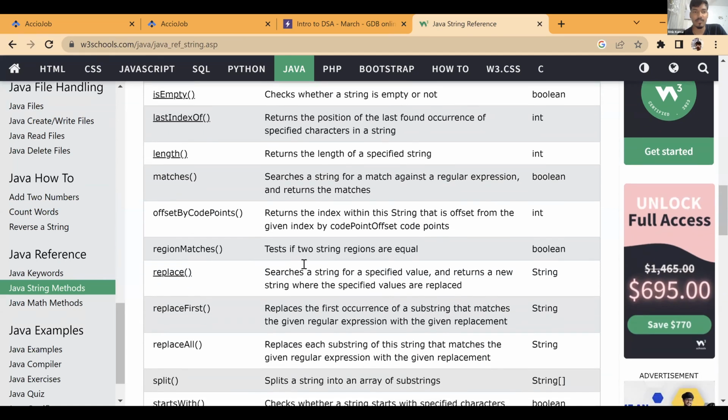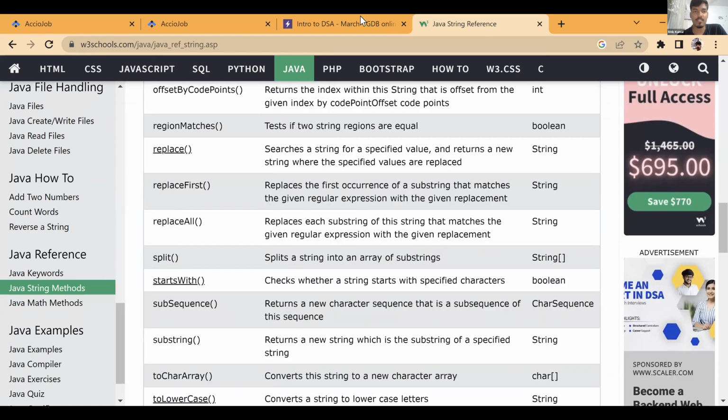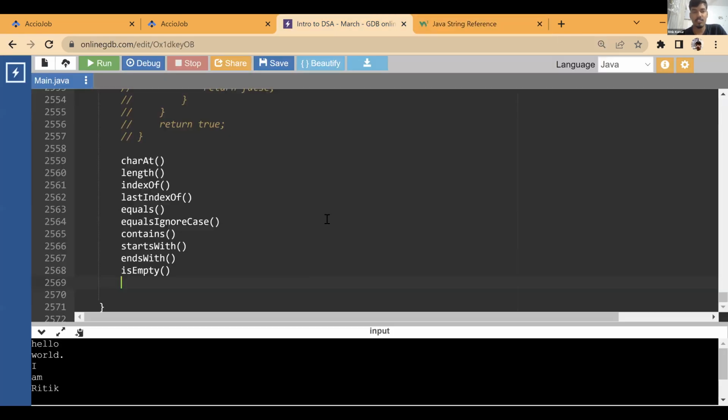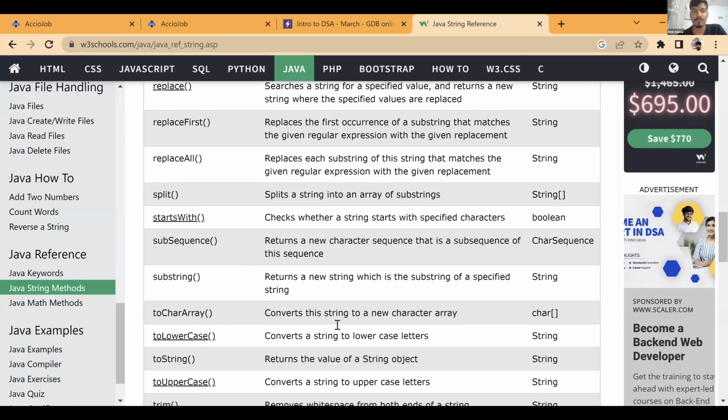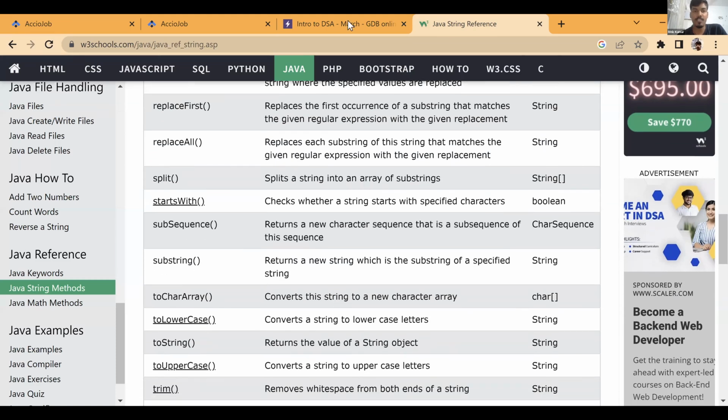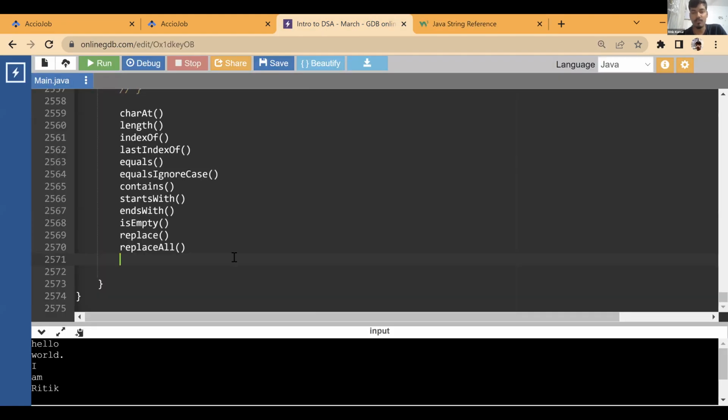Last index of. We have done replace. Replace you need to write. I told you the logic for replace. Remember the logic for replace that I gave you yesterday: how you can replace a character in a string, replace all the characters by using string concatenation. You can do it. Very bad complexity, but it works, right? Replace all. Split I just showed you what you can do.